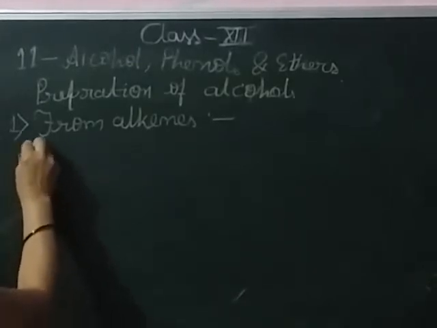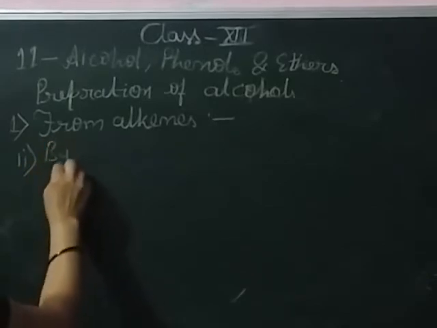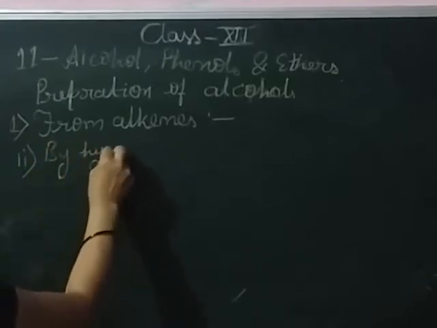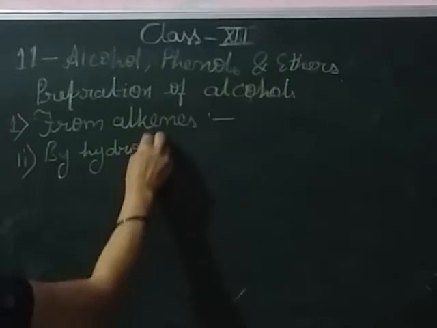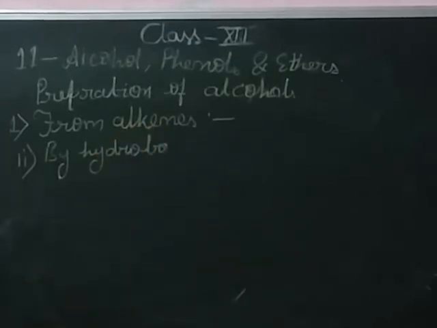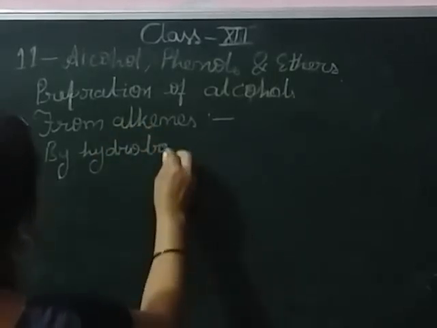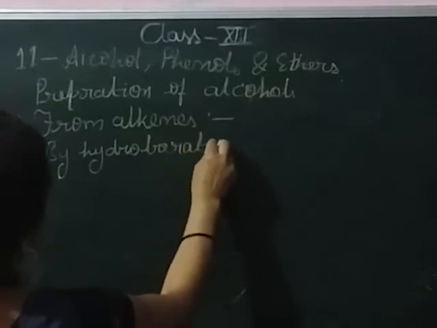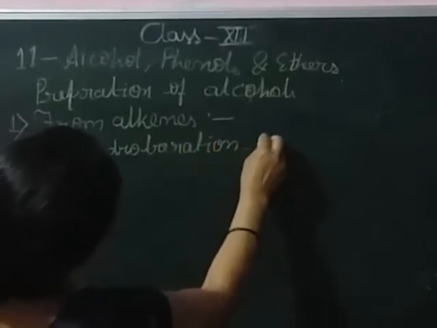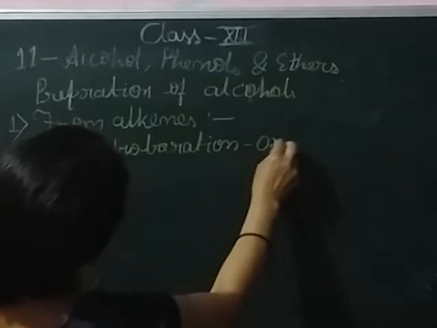This is the second method, hydroboration oxidation.